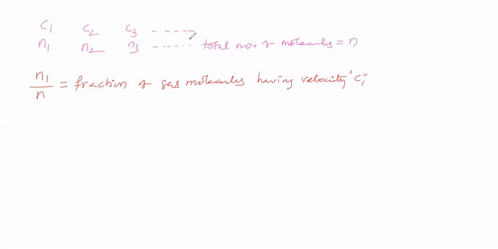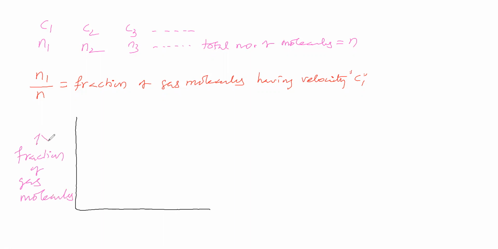Let us draw the graph now. We are taking the graph like this. In one axis we will take the fraction of gas molecules. In another axis we will take velocity.